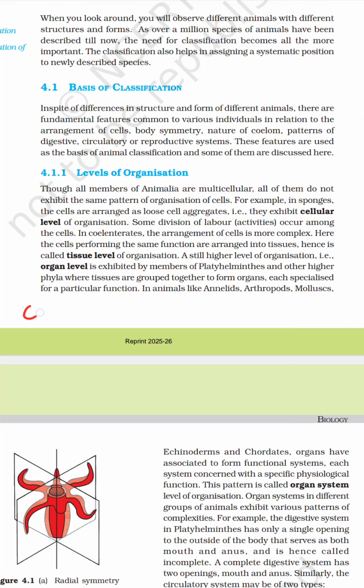Body structure starts from the cells. A group of cells forms the tissues, tissues together form the organ, and organs all together form the organ system.